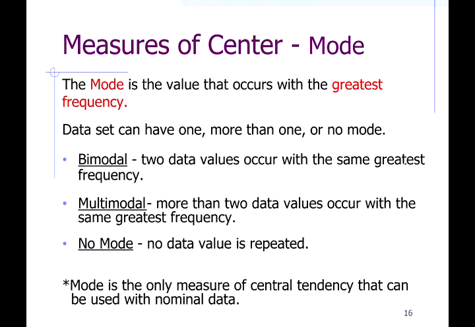So if 2 values are both repeated the same number of times with greatest frequency, we say bimodal. Bi means 2. Or if there's more than two values that occur with the same greatest frequency, we say multimodal. So if there are 3 or more modes, we say multimodal. Or it's possible there's no mode. If there are no repeats, there's no mode. And as I said earlier, it's the only one that can be used with data at the nominal level.